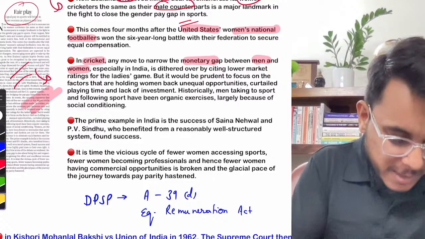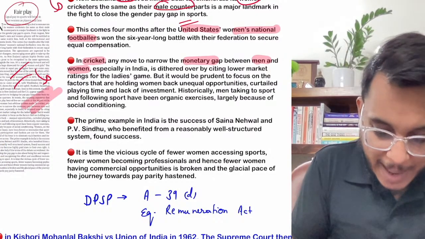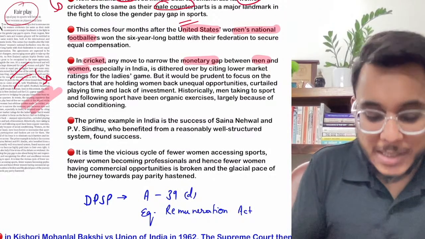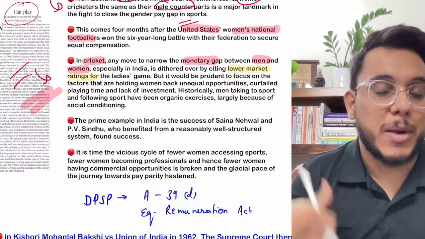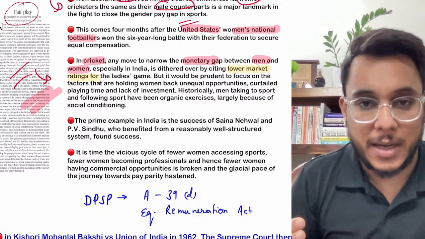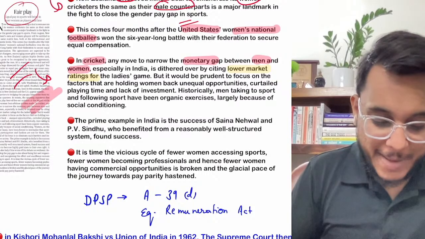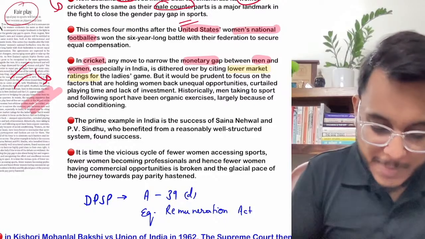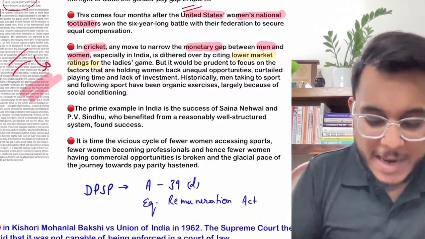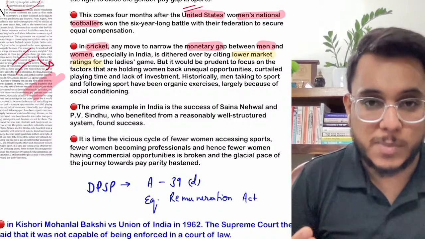Now many times this particular gap has been justified by saying that women's cricket has lower market ratings, and because women's cricket has lower market ratings, women cannot be paid on par with the men. But guys, this is not entirely true. Basically, we have not historically focused on women sportspersons.